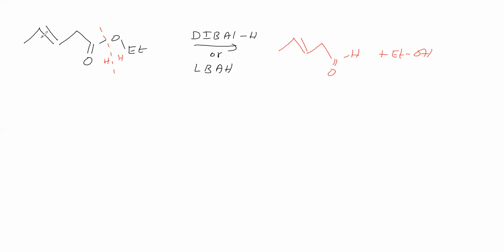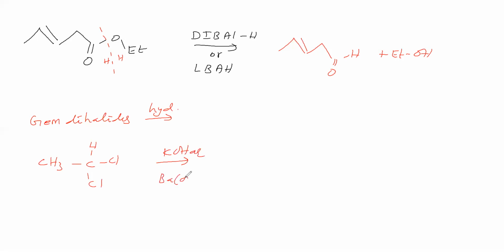Next we will go for hydrolysis of gem dihalides. Okay. Now one example of a gem dihalide is CH3CHCl2. It is a gem dichloride. This undergoes hydrolysis in the presence of base. What is the base? Potassium hydroxide, otherwise barium hydroxide.